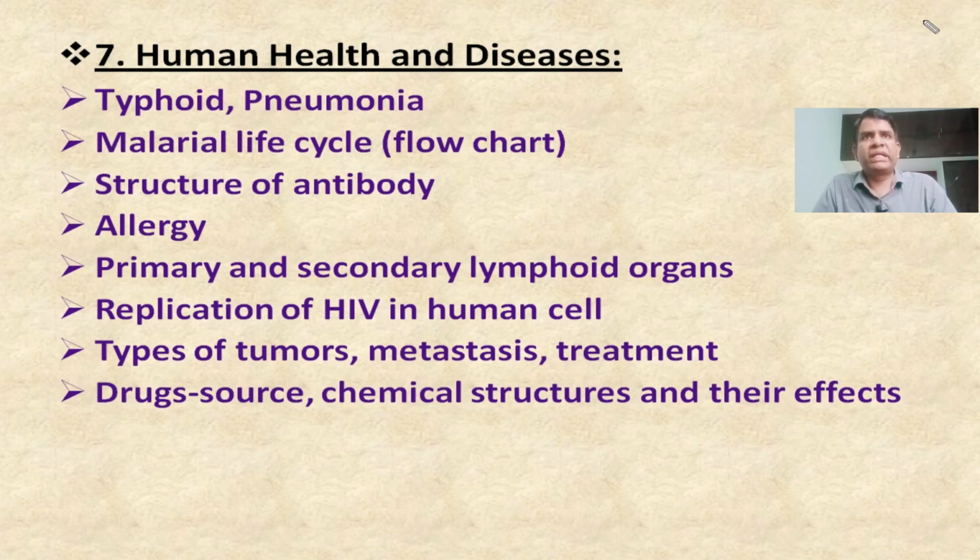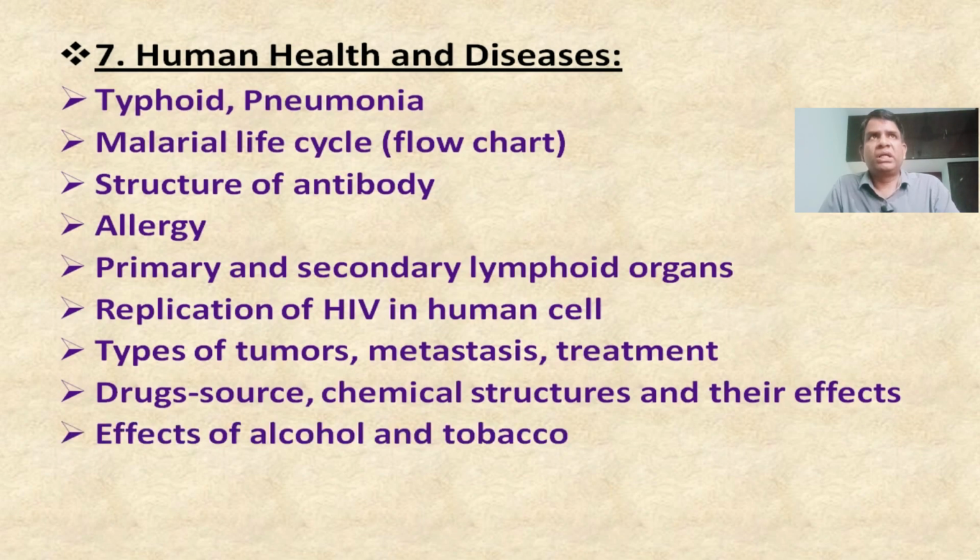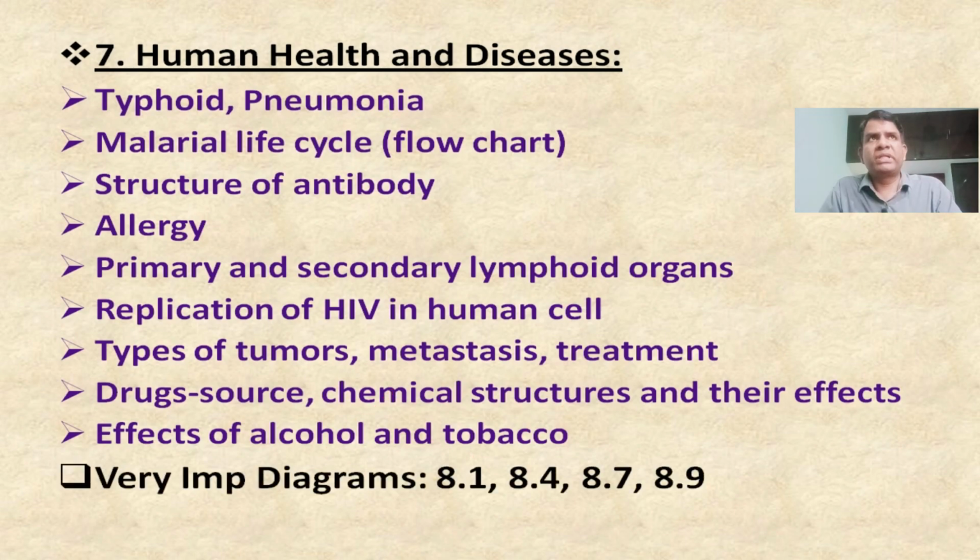They give chemical structures directly, ask you to identify them and ask about their effect. Next, effects of alcohol and drugs. If you take this topic, you have to read the diseases associated with the intake of alcohol and tobacco. I have given very important diagrams along with some chemical structures here. Focus more on this one.